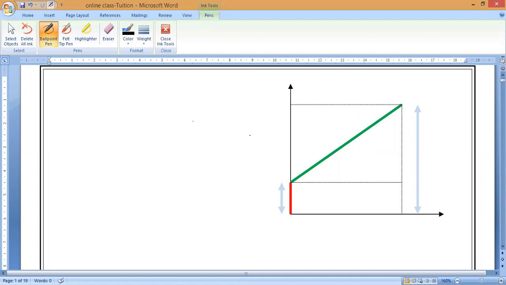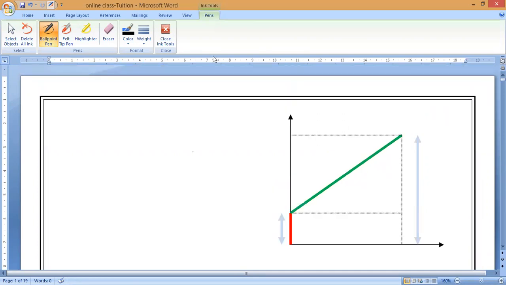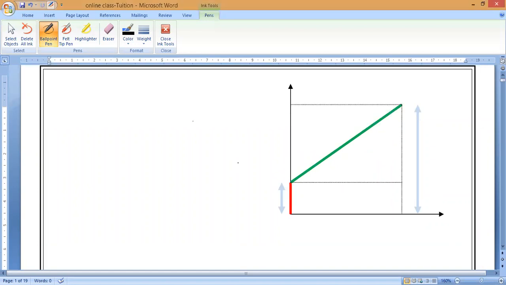So for today's class we'll make a quick revision of derivations. A very simple method, simple way, and easy method. This is the graph which we are using to derive. What is this graph's name? Speed time graph.